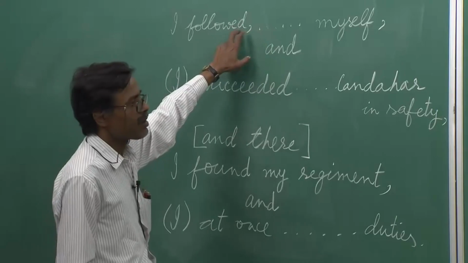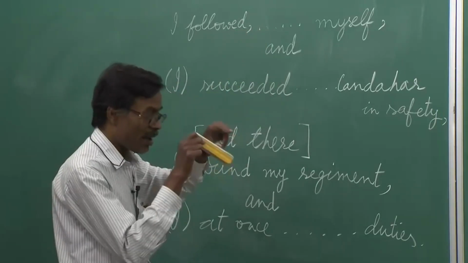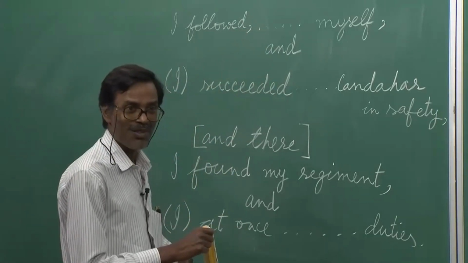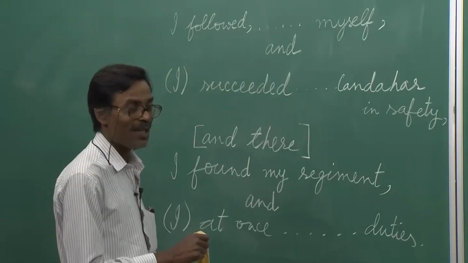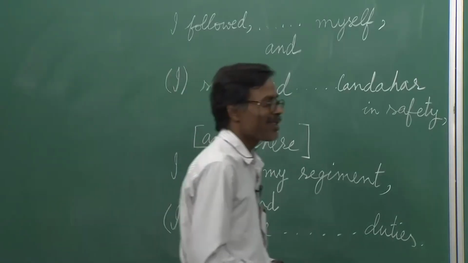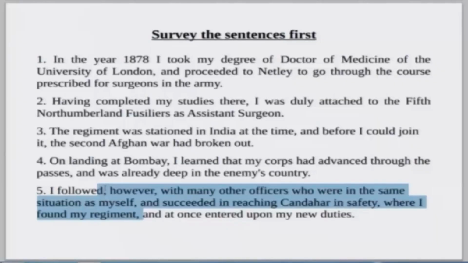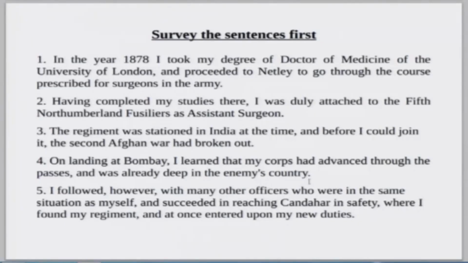this first one has, until this point it is compound all through. Okay, till this point it is compound all through, except for this spoilsport, where in the first clause, with many other officers, this officers is qualified by this adjective clause, who were in the same situation as myself. Okay. So, that makes it mixed. Okay. So, this is the way to classify sentences as simple, compound, complex and mixed.